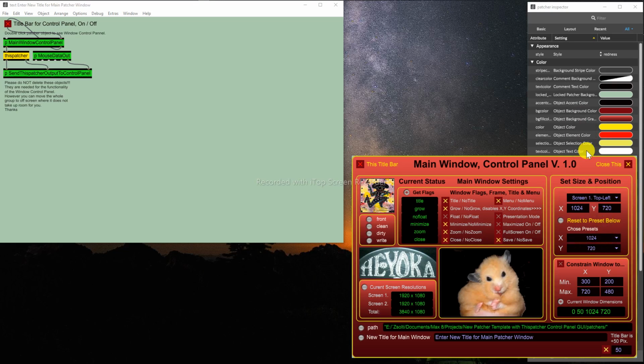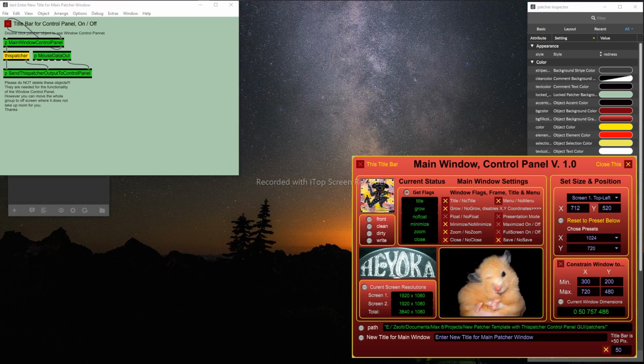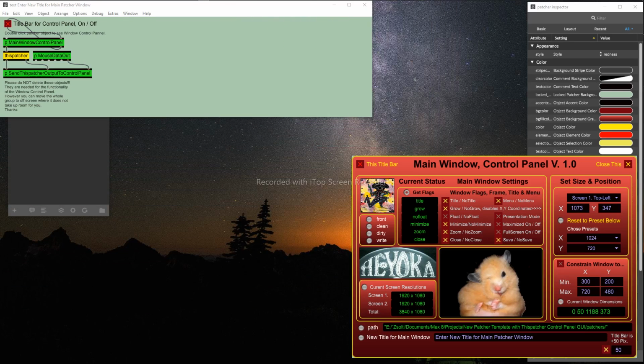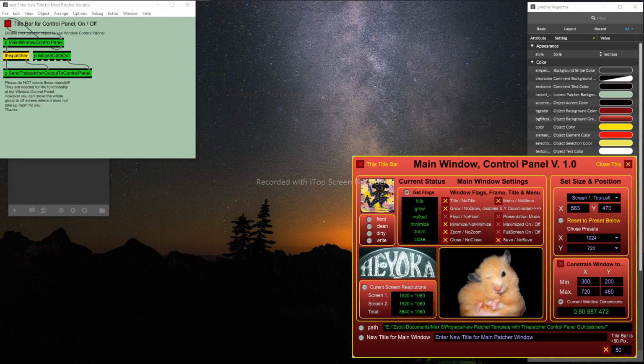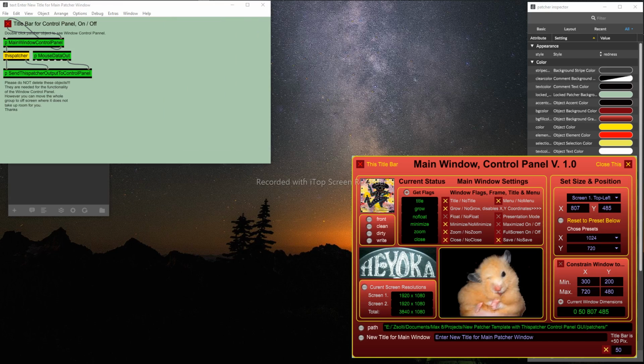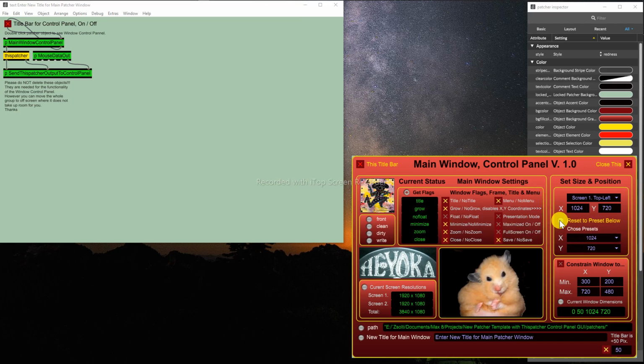You can go less than that. And if you just want to line it up by eye, then you can use this mouse window to adjust both sides together. And if you don't like it, you can go back to the preset. See, it jumps back to 1024 by 720.